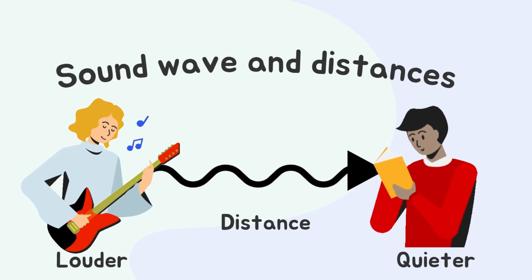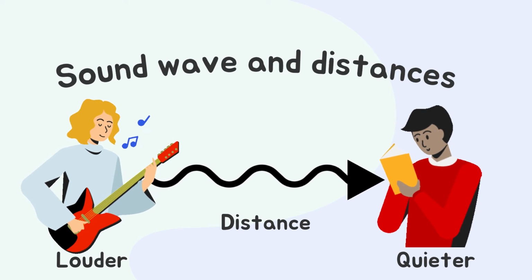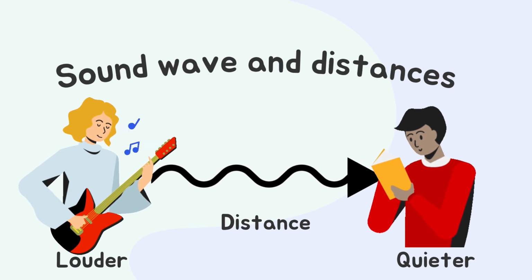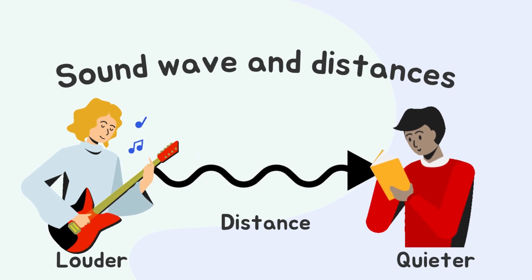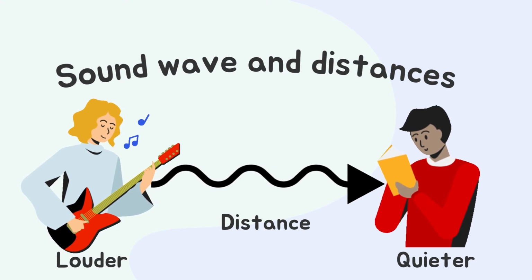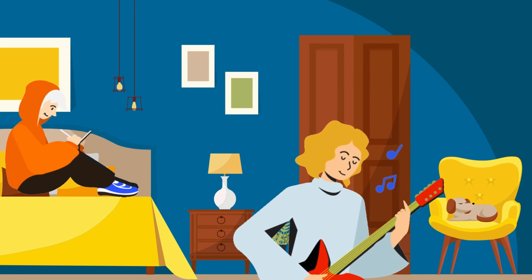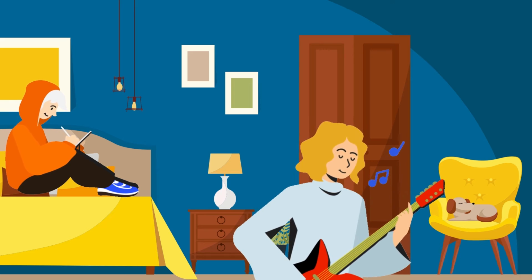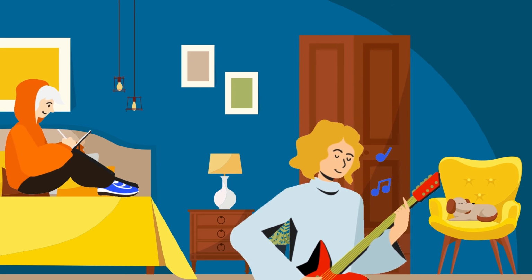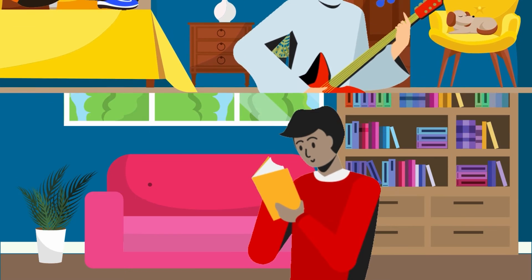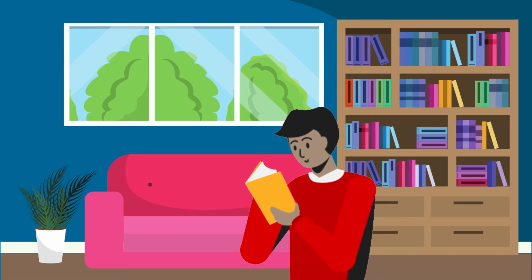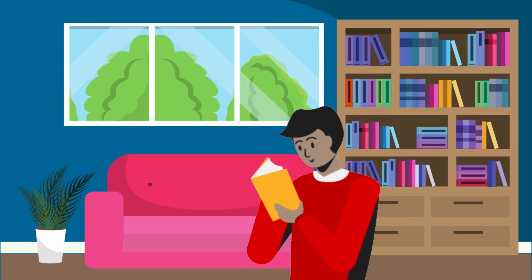Sound waves can travel in all sorts of different directions from the source of the sound. As sound waves cover a great distance, the vibration intensity can lessen the further away you go from the source of the sound. For example, if you play the guitar upstairs on the second floor, your brother that's next to you will hear the song loud and clear, but your sister in the living room will not hear the guitar because she is far away from the source of the sound.